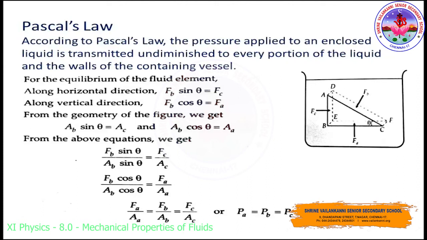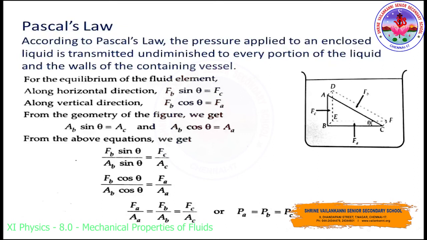Suppose the fluid exerts the pressures PA, PB, PC on the faces. See the faces BEFC, with the dotted line also considered, that is one face we have taken, and ADFC, another face, and ADEB. So the forces applied on them are FA, FB and FC, against the areas AA, AB and AC.